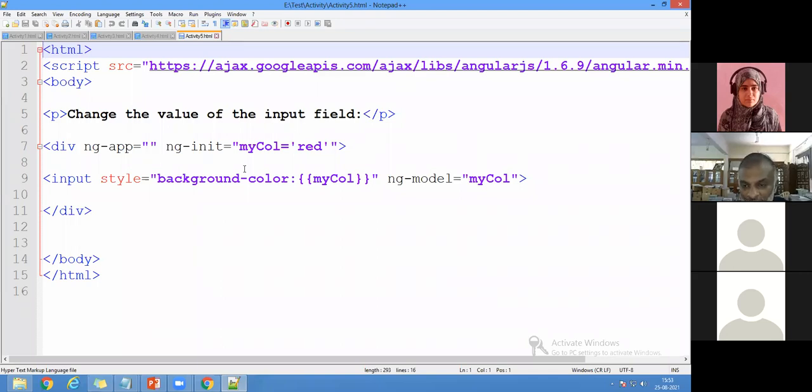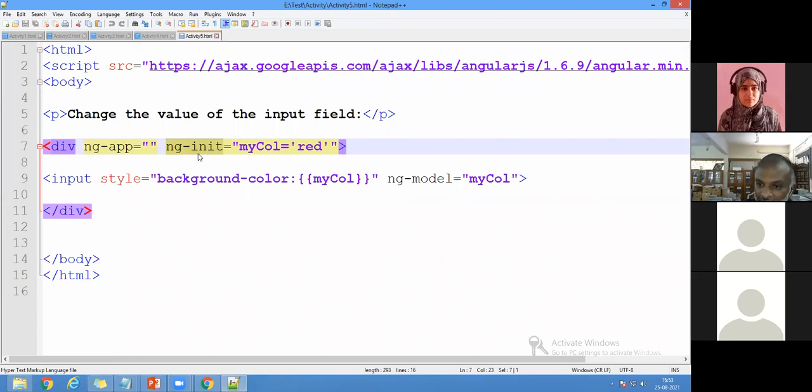So instead of that, what I'm going to do here, you can see this is about ng-app. And now I'm coming with a new keyword. It is called ng-init. Remember, one new keyword I'm coming with here. Previously we discussed ng-app and ng-bind, and now we are going to come with one more technique. It is called ng-init. So when I come to ng-init, I'm going to use one name. It is called myColor. Any name you can use here, and it is equal to red. So I'm going to initialize the red color.